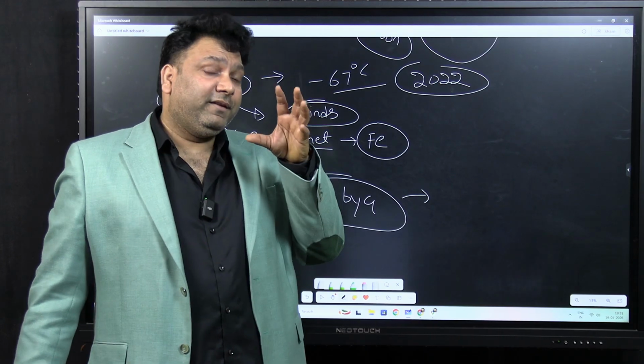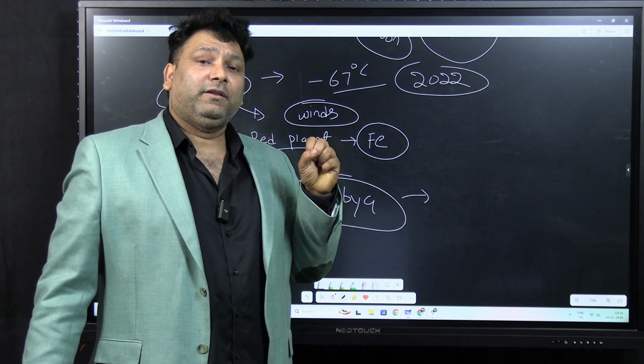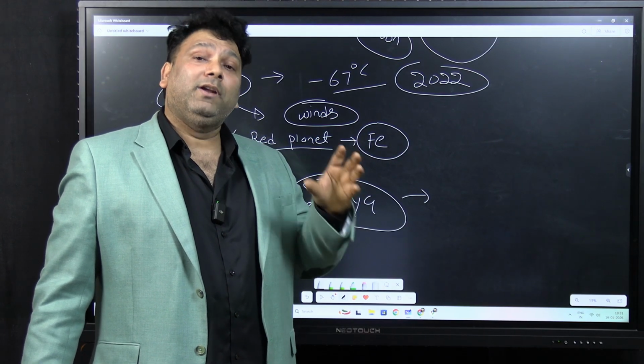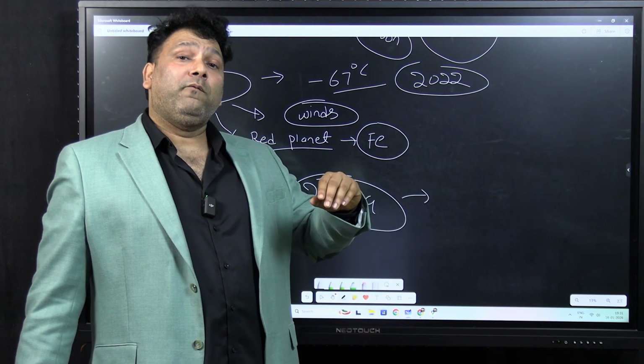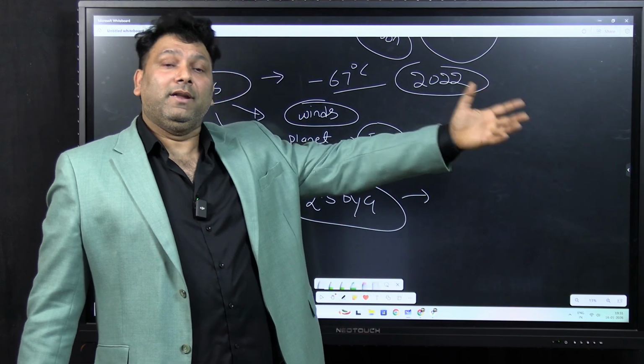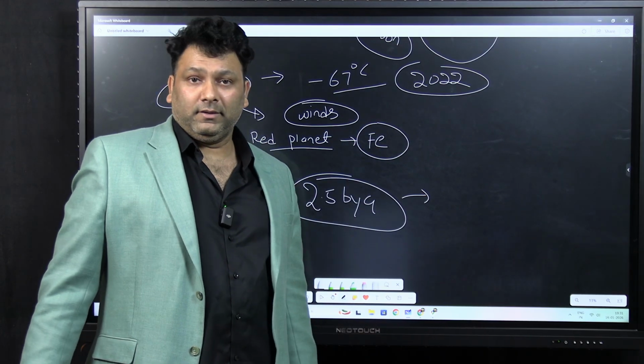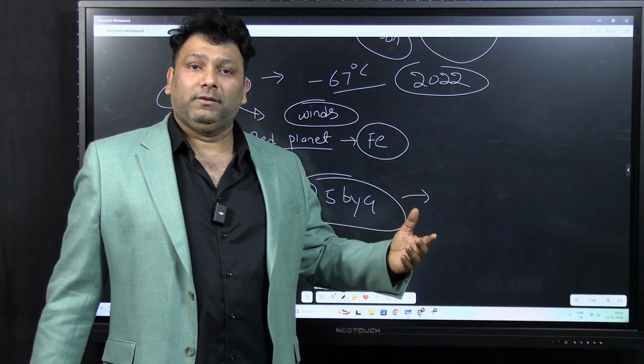Because the Mars is comparatively smaller in size as compared to Earth. That's why it must have lost all the residual heat. That's why whatever volcanoes have been made around 2.5 or 3 billion years ago, they still are there. And Mars has lot of fluvial landforms, lot of alluvial landforms.